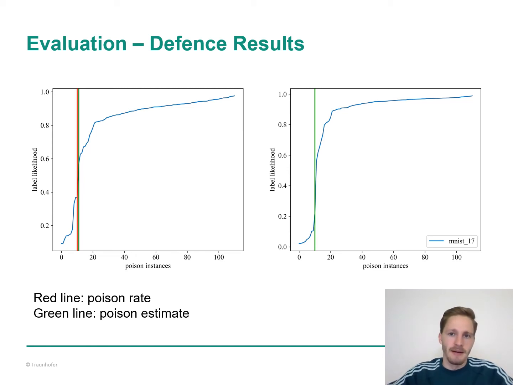So after finding the green threshold in the first step in the left figure, we train a new defense model on the data right of the cutoff. We then calculate new label likelihood values that you can now see in the second plot on the right. These are calculated for every sample, not just the training samples, and then we sort every sample again according to their new label likelihood values, and we find the second precise cutoff in the right plot.